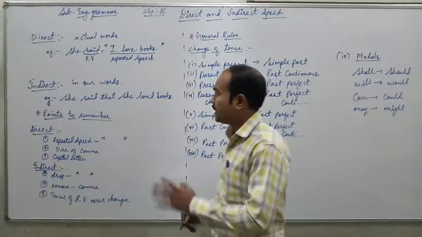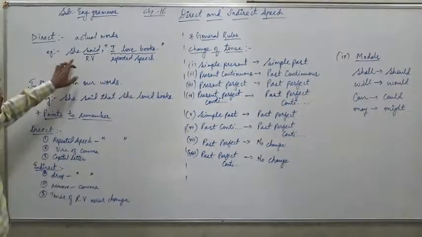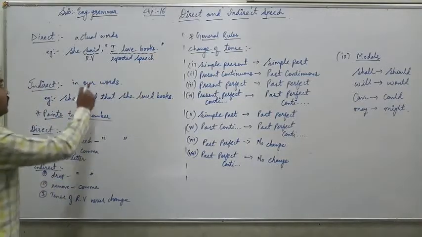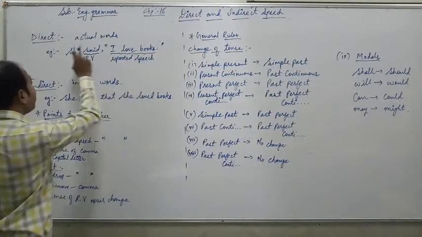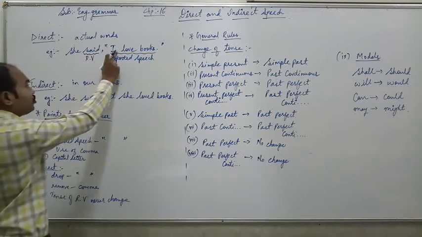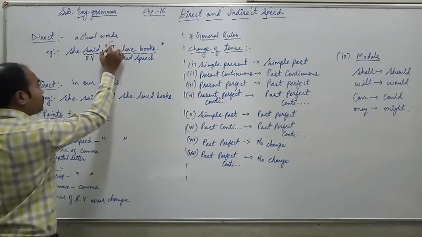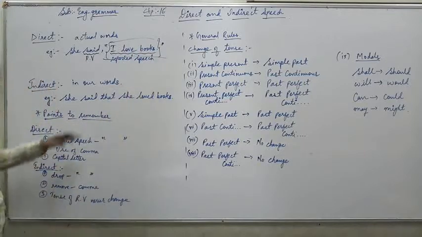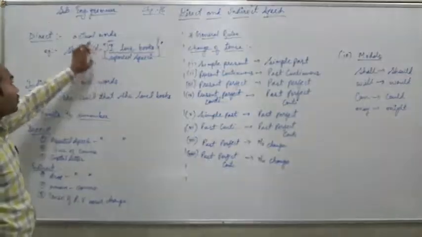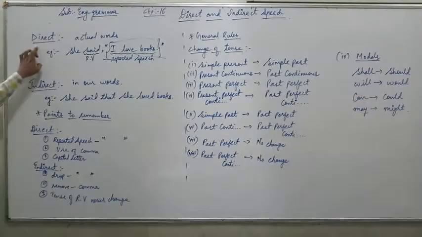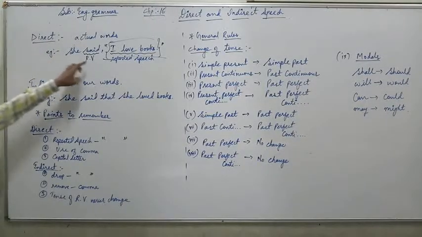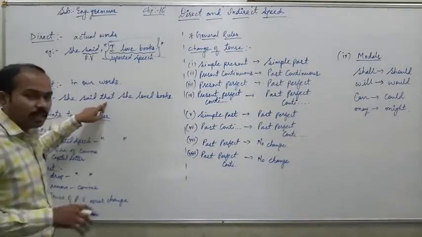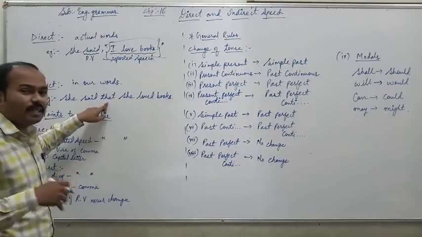Okay, let us see this example here. The example is, she said, I love books. Over here, this sentence is in which form? Direct form. These are the actual words which she spoke. I love books, these are the actual words. So when there are actual words, it is called direct speech, and when we explain this in our words, meaning of that.